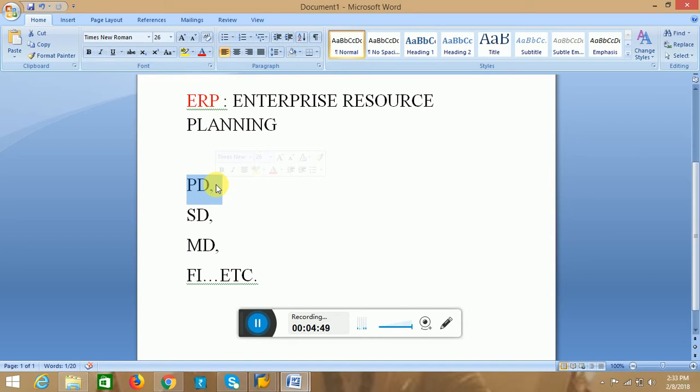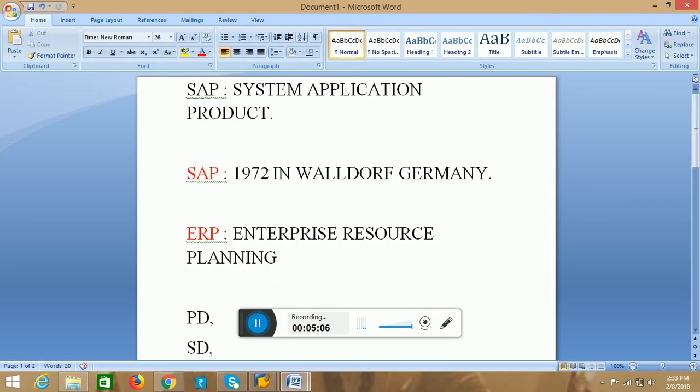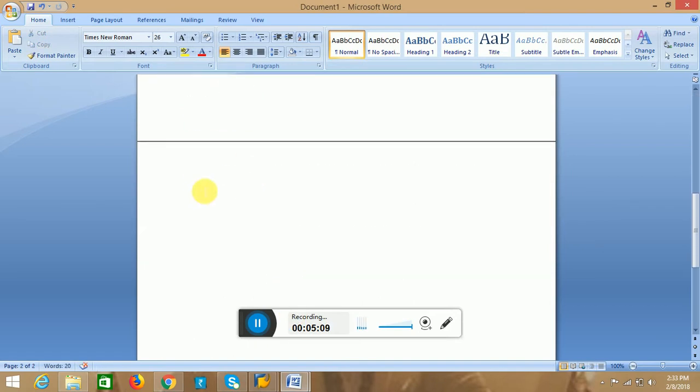That means, first of all, it may see the activities in the purchasing department. First they will try to analyze what we have to purchase. Okay, the next one. Yeah, in the purchase department, let me decrease the size.